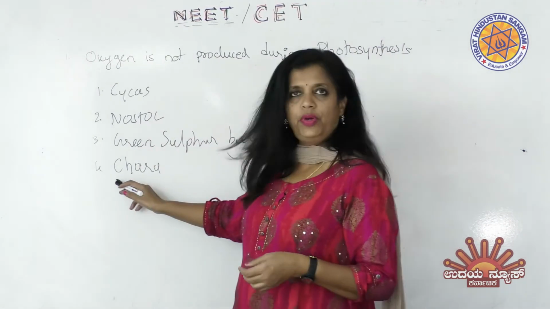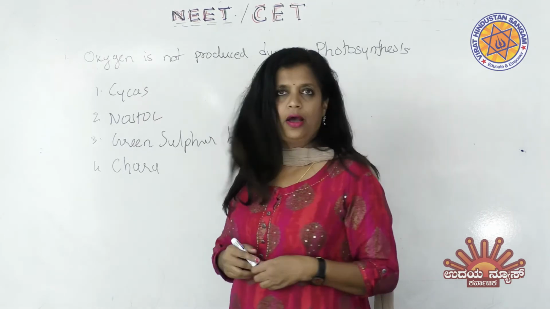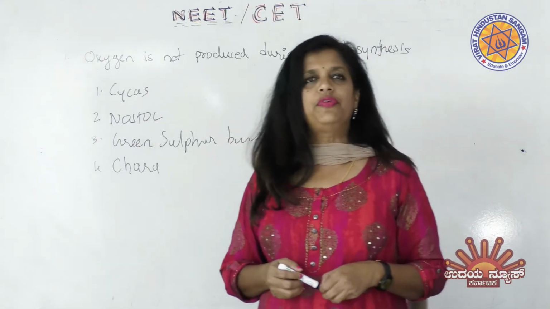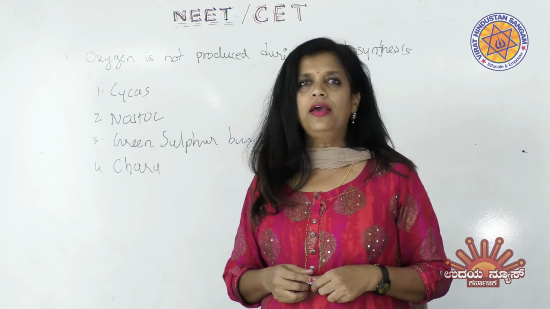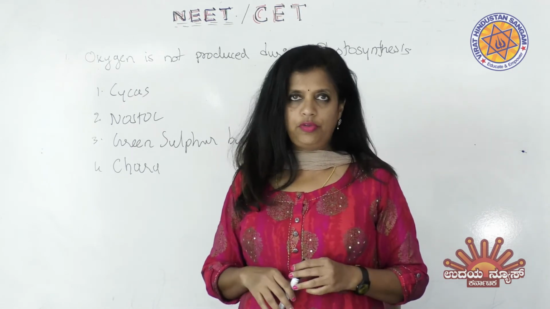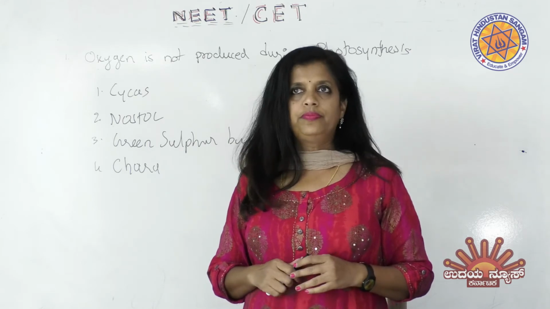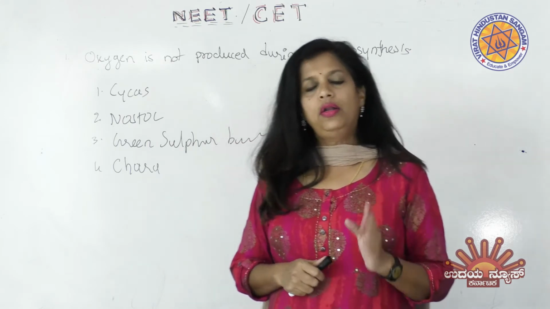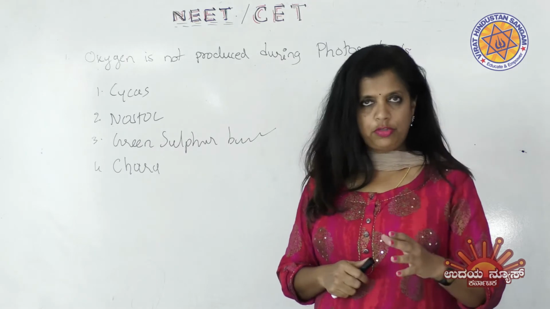But what about the last one? Let us see the last one also. It is Chara. What is Chara? Chara is a type of algae. It belongs to green algae and it is a hydrophyte. Algae means you should know that they are undergoing photosynthesis. They will undergo photosynthesis. They will produce oxygen.